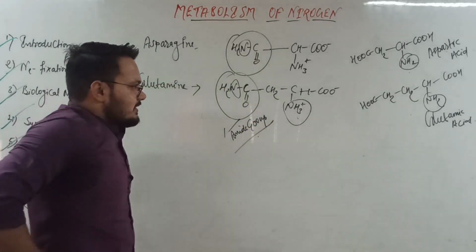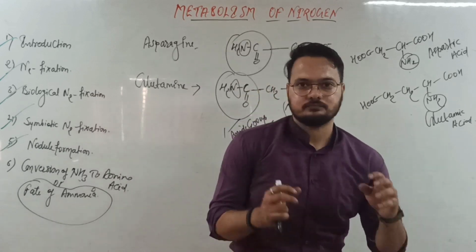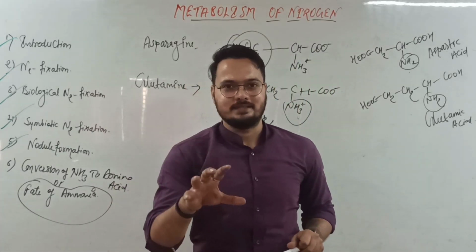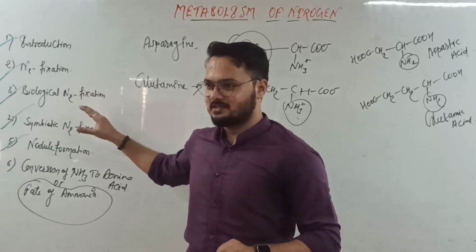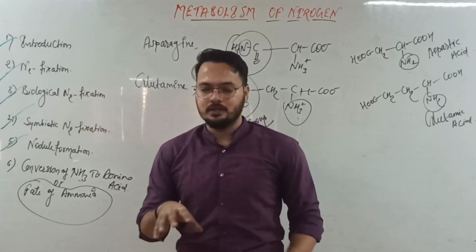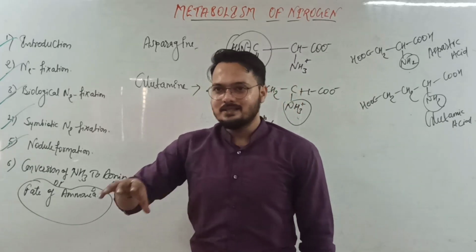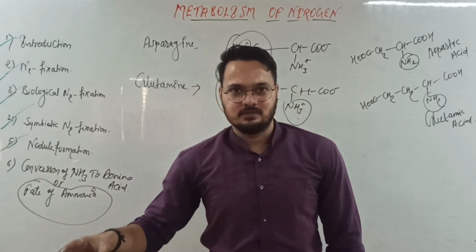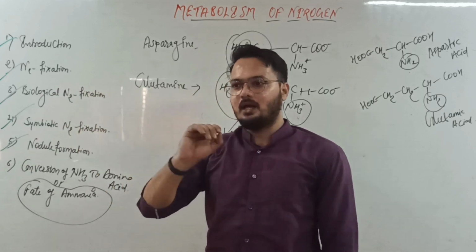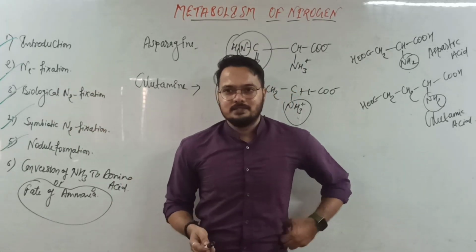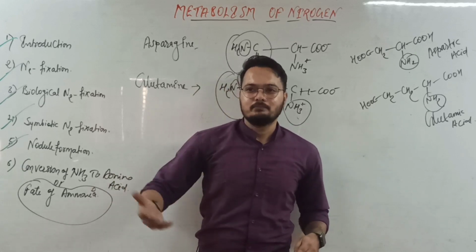And our NCERT says something else, that plants export some ureates. So what are the ureates? We will discuss them in a few minutes. So plants export some ureates through the transpirational stream, through the xylem. As we already know in the transport in plants, xylem helps in the transport of minerals.